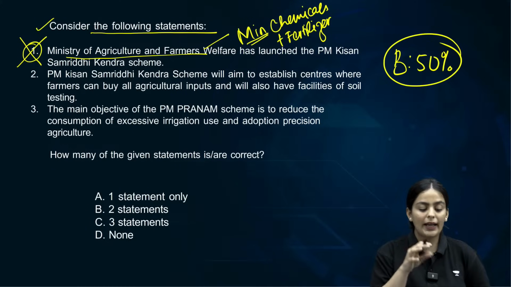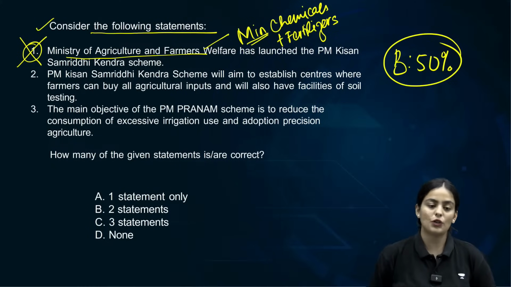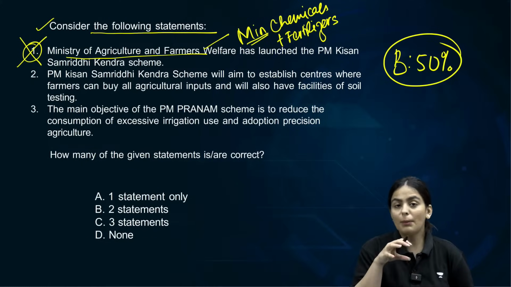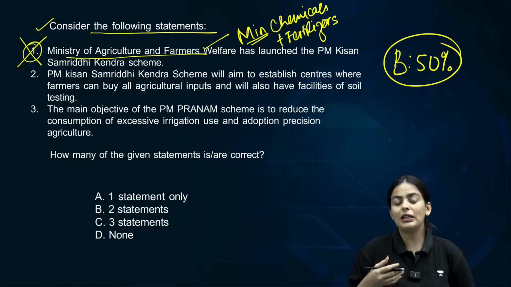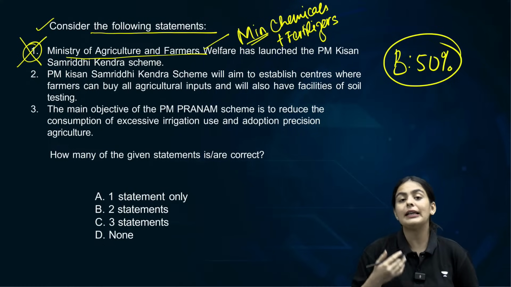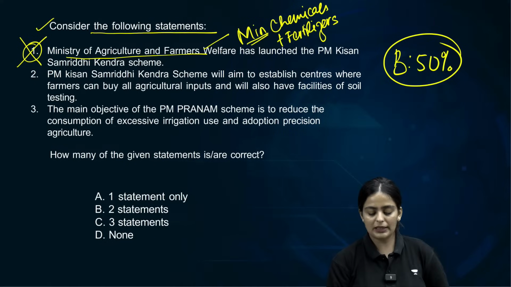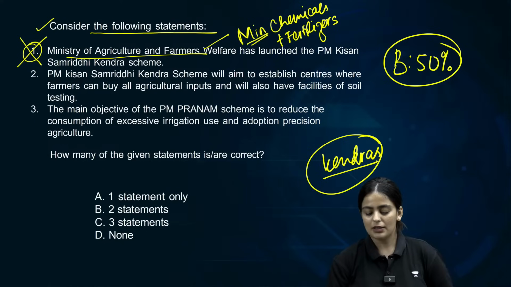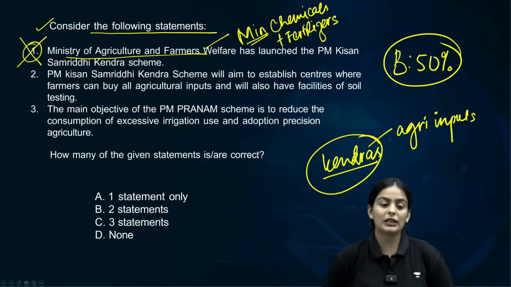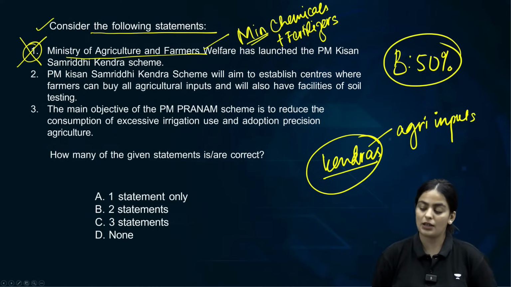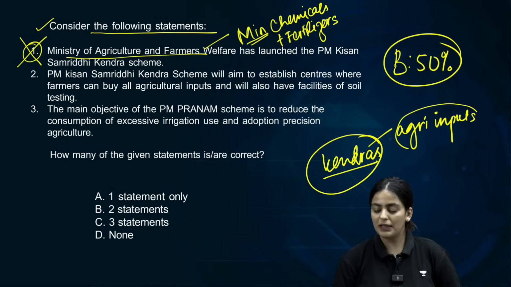Now I will tell you why this scheme is launched by Ministry of Chemicals and Fertilizers. The Samriddhi Kendras that it hopes to establish will basically be the one-stop place for farmers to buy their agri inputs. So what will be these Samriddhi Kendras? These Samriddhi Kendras will be the areas where the farmers will buy their agri inputs. Agri inputs in the way seeds, fertilizers, pesticides, etc. will be bought at these places.